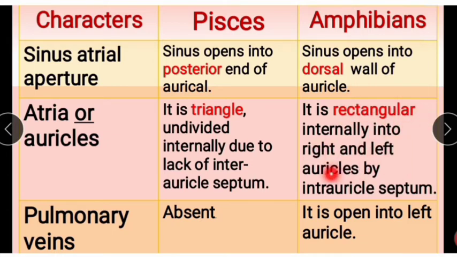Internally, it is divided into right and left auricles by the inter-auricular septum. Next, pulmonary veins. These are absent in fishes, but present in amphibians, where they open into the left auricle.